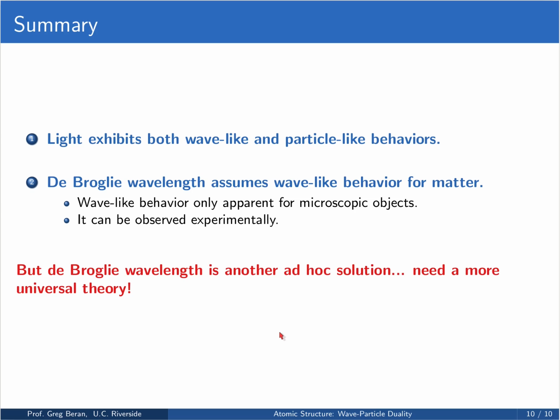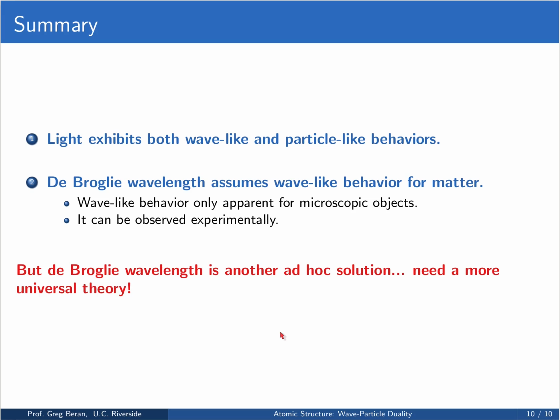So to wrap up, we've reiterated how light can exhibit both wave-like and particle-like behaviors. We then talked about the de Broglie wavelength as a way of describing wave-like behavior for matter. We saw this wave-like behavior only becomes apparent in microscopic objects, things on the sizes of atoms and molecules, but you can observe this experimentally. This is a real phenomenon. However strange it may seem, particles do exhibit wave-like behavior.